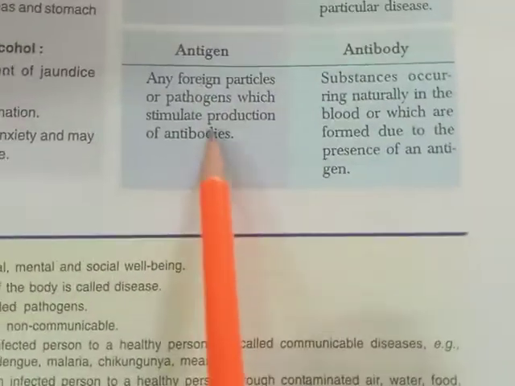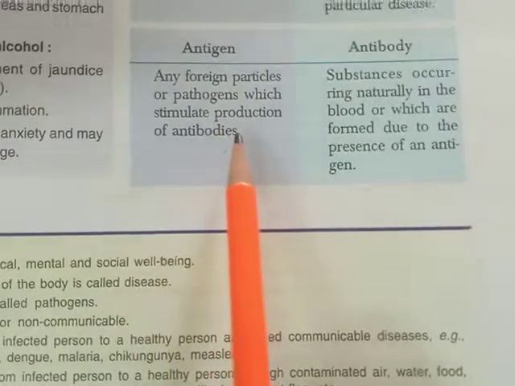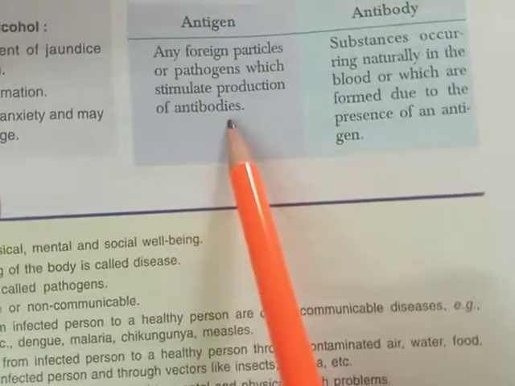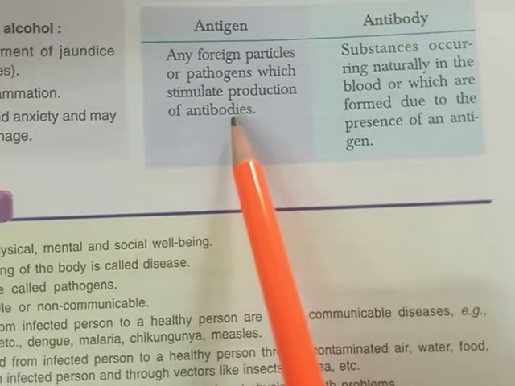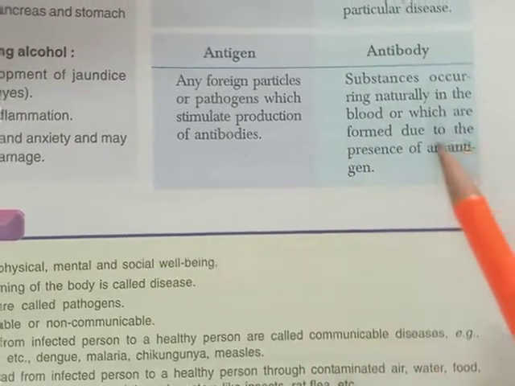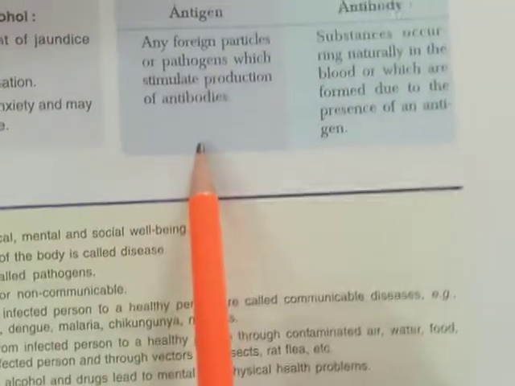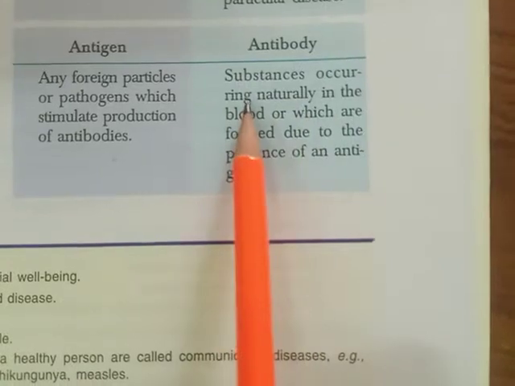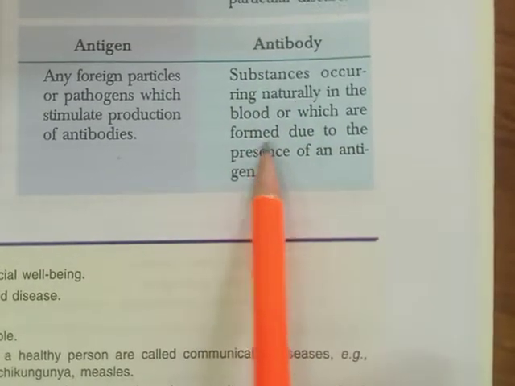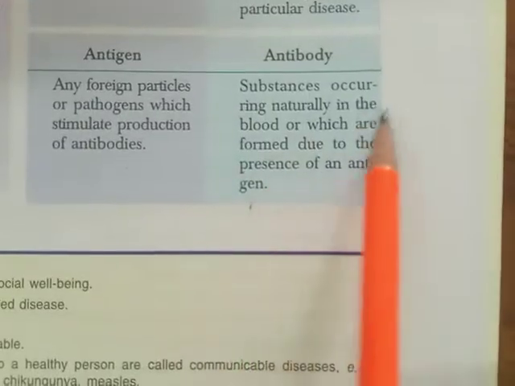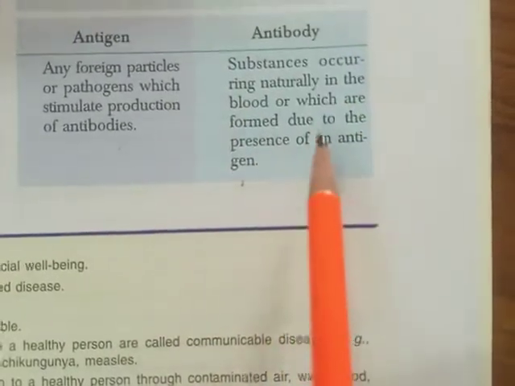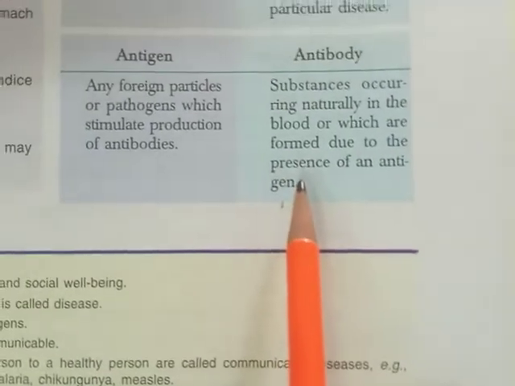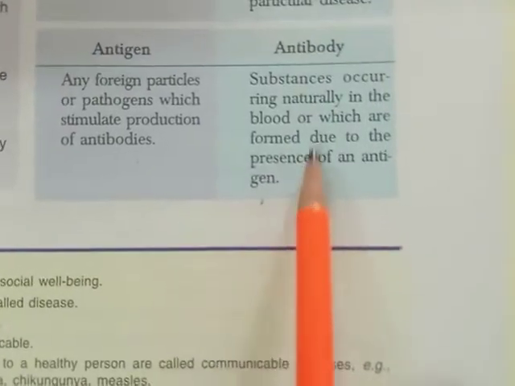Now about the antigen. An antigen is any foreign particle or pathogen which has entered the body and stimulates the production of antibodies. Antibodies are produced against the antigen which has entered our body and protect us from infection. Antibodies are substances occurring naturally in the blood or formed due to the presence of an antigen. We have some antibodies from birth to fight diseases, but some are produced against the antigen which has entered our body. So these are the antibodies.